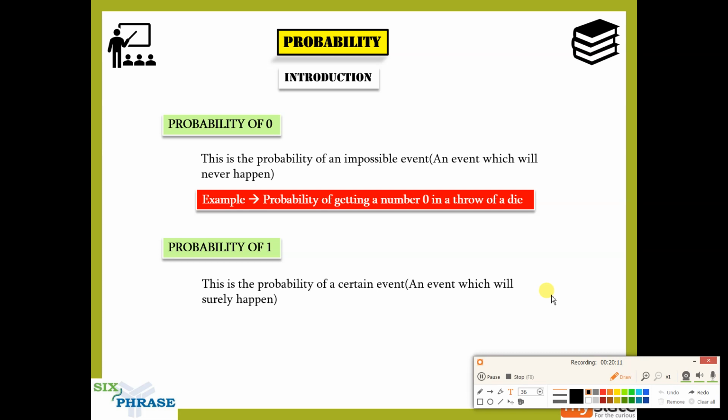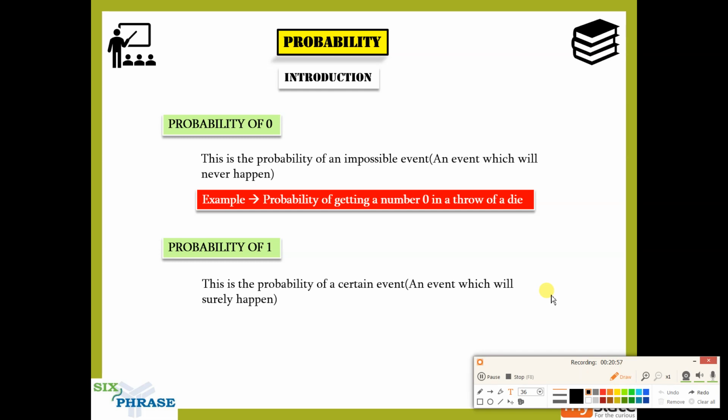Now comes the probability of 1. It is the other extreme end. 0 is the left extreme end, 1 will be the right extreme end. Now, 1 is the probability of a certain event. There are particular words which are used in the probability community. For example, if the probability is 0, they'll never say probability is 0. They'll talk about an impossible event. For a layman hearing the words impossible event, he wouldn't know the probability is 0. But now we know, right? Whenever they talk about an impossible event, they are talking about probability of 0.